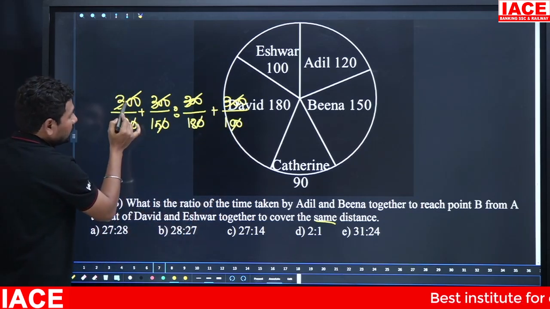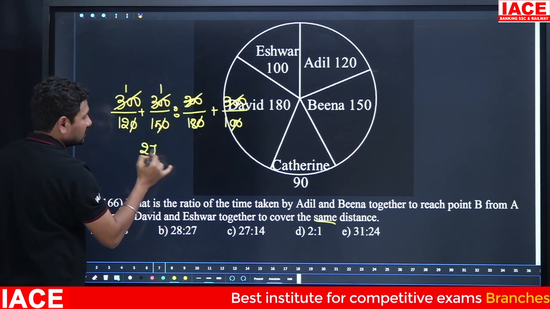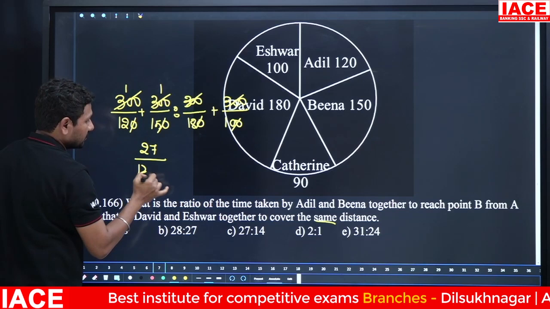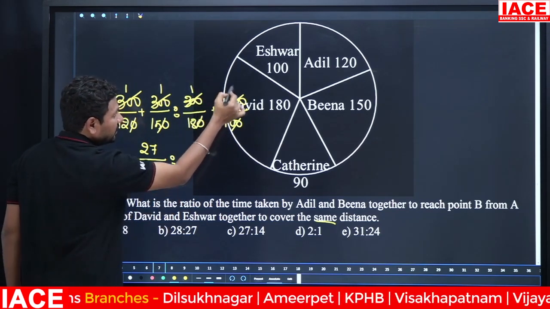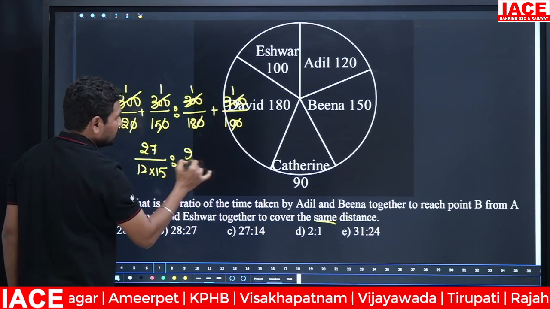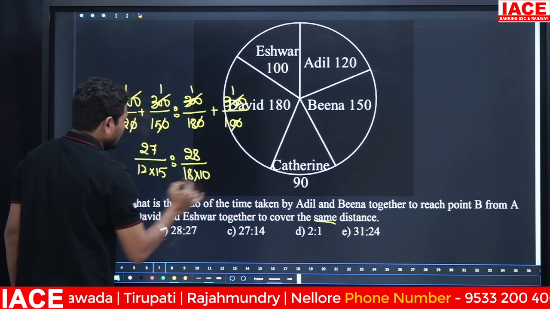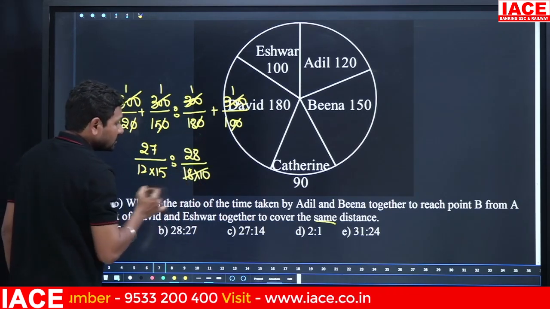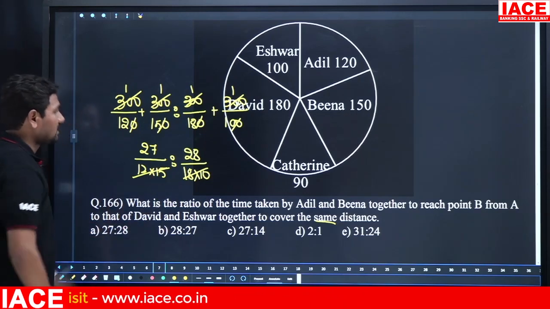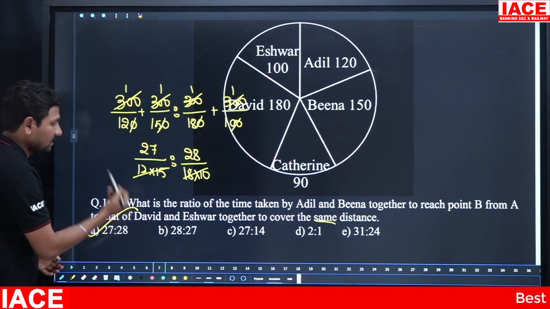Then 15 into 1, 15; 12 into 1, 12. 12 plus 15, it is 27 by 12 into 15. And next here, 10 into 1, 10; 18 into 1, 18. 18 plus 10 is equal to 28 by 18 into 10. 12 into 15 is equal to 180, 18 into 10 is also equal to 180. 180 will be cancelled, then the ratio is 27 is to 28. 27 is to 28 means option A is correct.